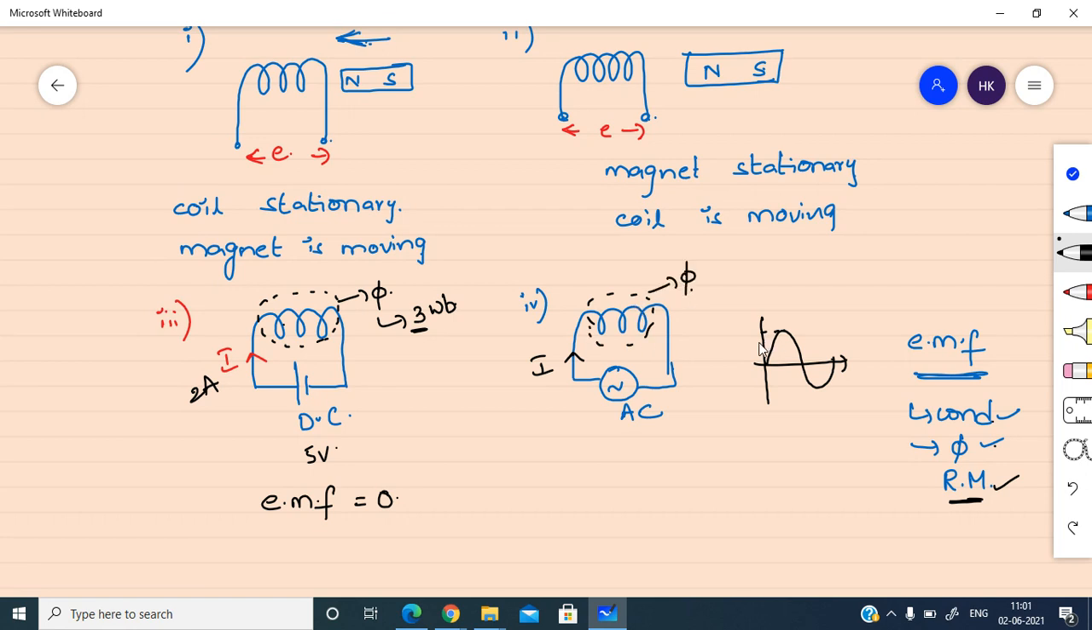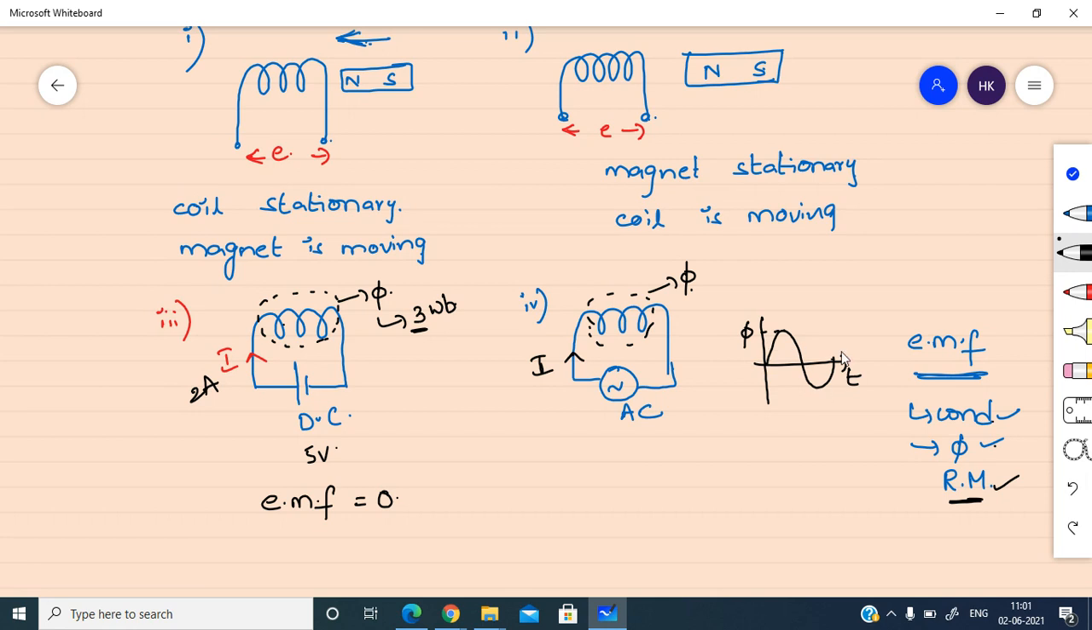Due to the alternating current, the flux produced is also alternating in nature. Because of DC current, the flux is stationary. But in this case, we are giving alternating current, so the flux produced in the coil is also alternating in nature.